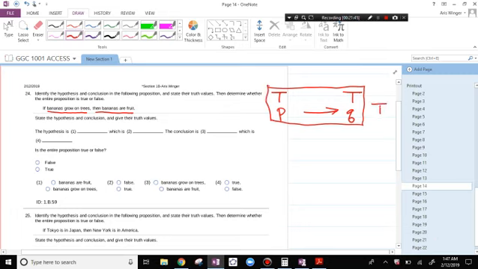The hypothesis is that bananas grow on trees, which is true. The conclusion is that bananas are fruit. That is true. And that makes the entire proposition true.